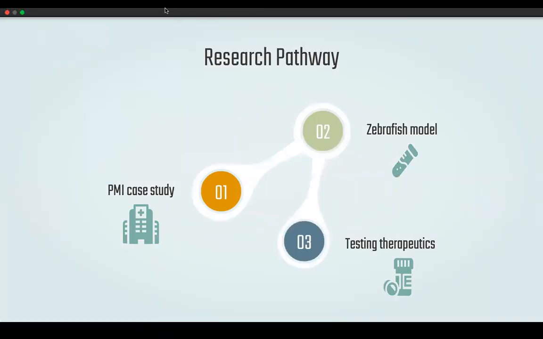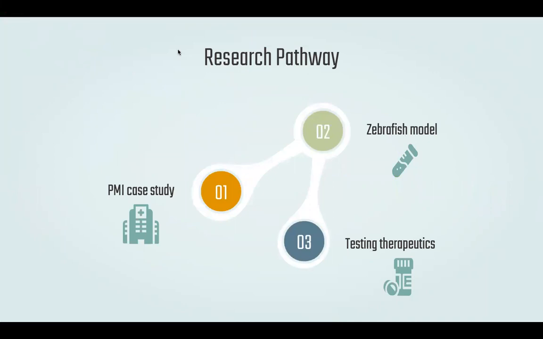This brings us to the research pathway. The first step is for patients suffering from a genetic variant to meet with analysts at PMI to determine next steps for possible therapeutics. These patients usually have a very rare genetic variant. The second step is to create an animal model that has an induced mutation matching the patient's specific variants. In our case, we've been using zebrafish as our animal model. And then the third step is testing therapeutics on the animal models to see if new therapeutics can work to fix the phenotypes of the animals before moving them on to human trials.